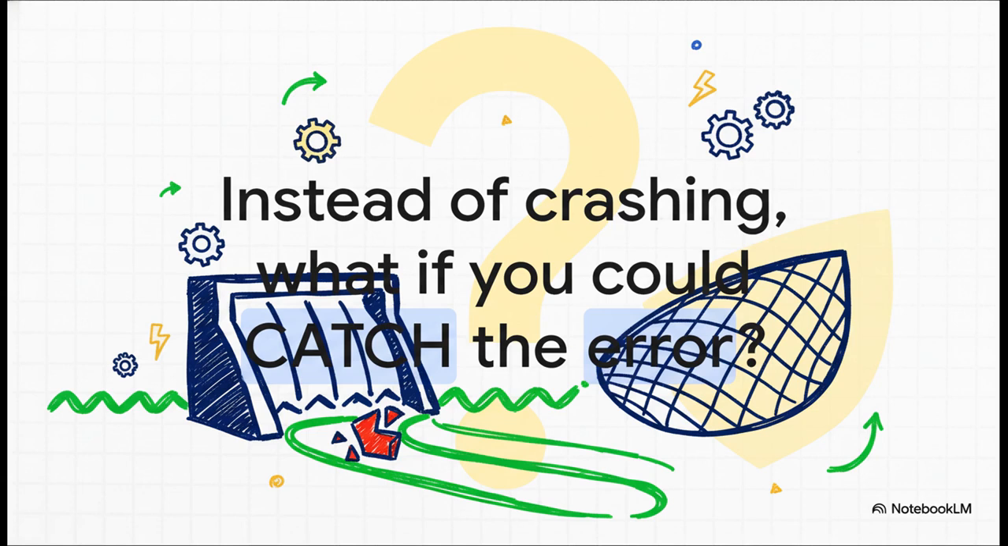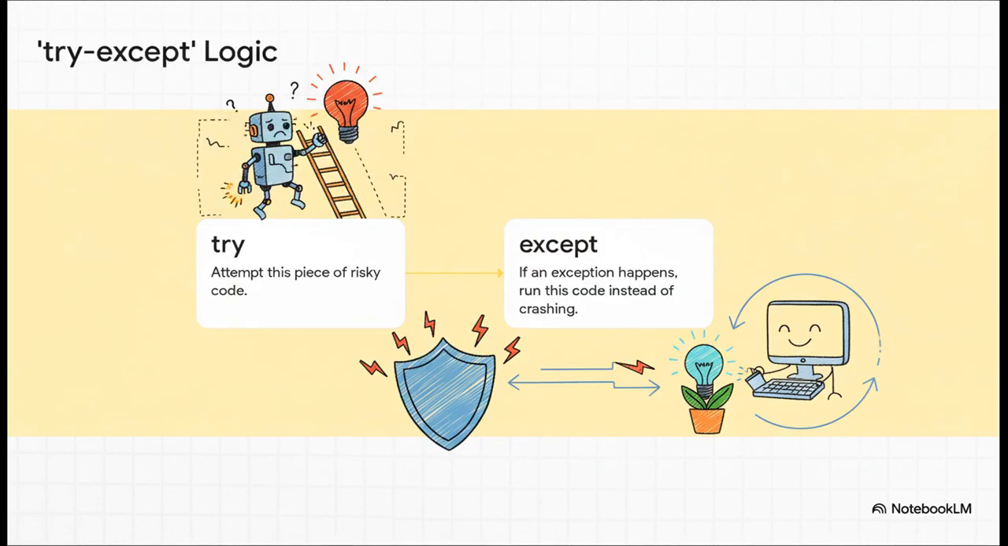This right here, this is the whole game. It's a massive shift in thinking. Instead of your program just hitting that dam and crashing to a halt, what if you could anticipate it? What if you could build something to catch the error, handle it gracefully, and let the rest of your program continue on its merry way? And the logic is actually beautifully simple. You're basically saying to Python, hey, I want you to try running this next piece of code. Full disclosure, I know it might be a little risky. And then you give it a plan B. If and only if an exception happens in there, don't panic, don't crash, just jump down to this except block and run this other code instead. And just like that, you've caught the error.